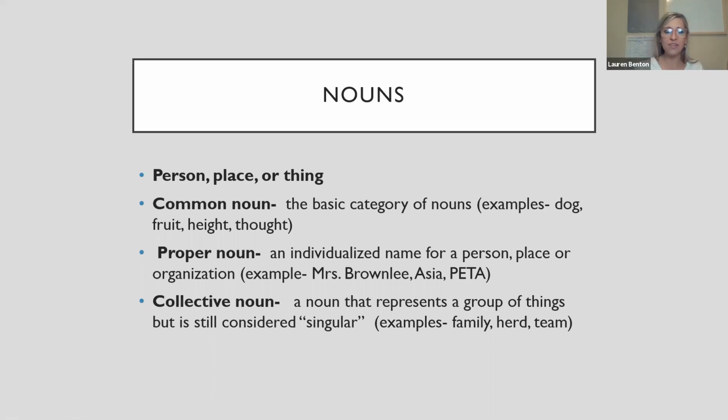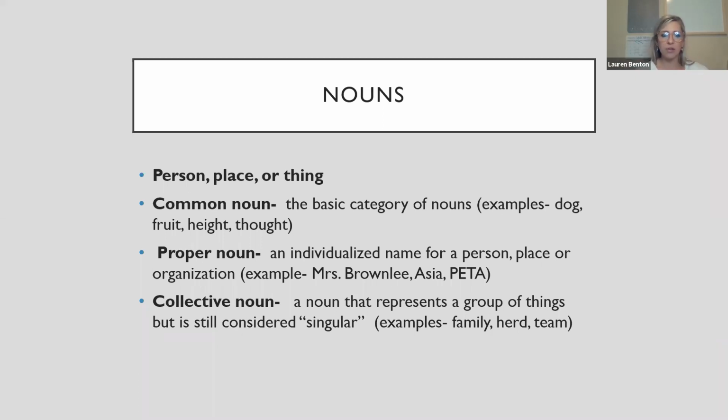So here's nouns. Nouns are person, place, or thing. There are common nouns. This is just a basic category of nouns like dogs, fruit, height. There are lots of different types of fruit. Vegetables would be another one because you have bananas, apples. So the common noun is just the basic category.